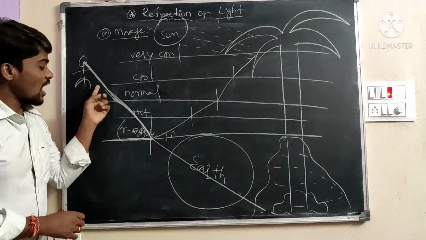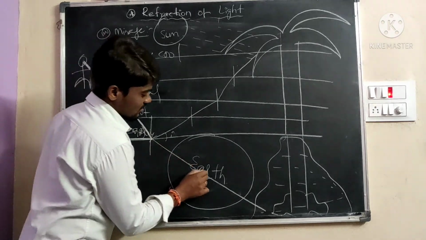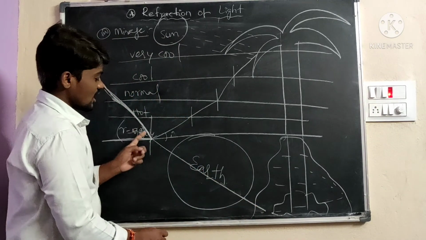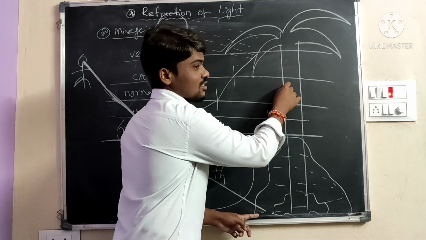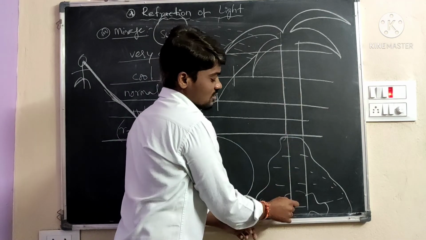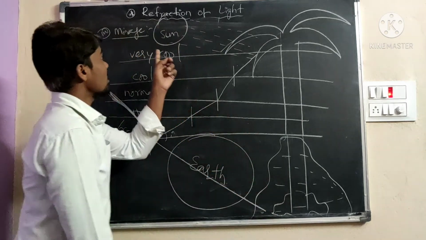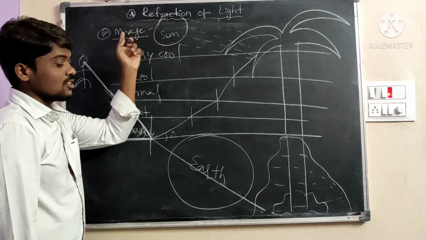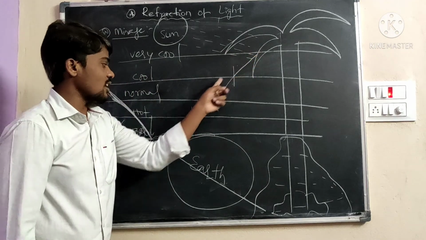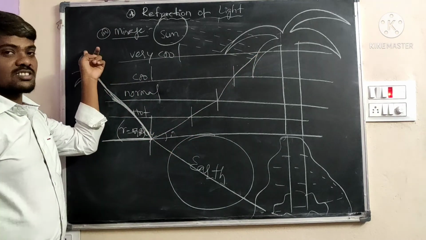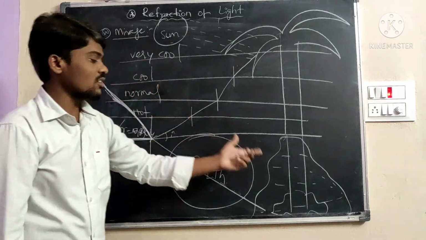I extend the straight line to the back side, where there appears to be water, meaning the tree's image is formed in the water. That is a mirage, because of total internal reflection. It is called a mirage formed on the water.